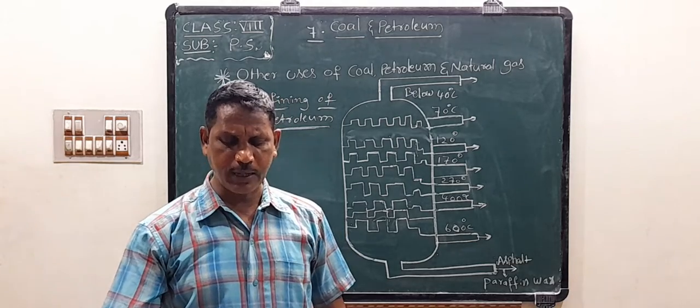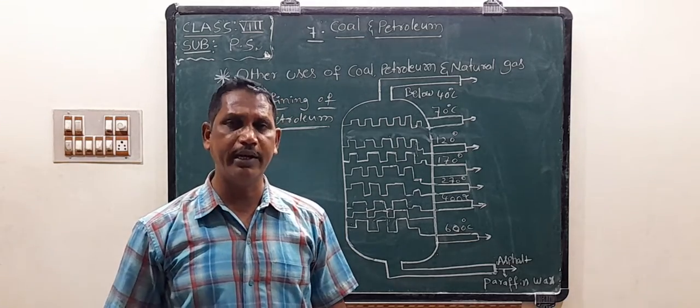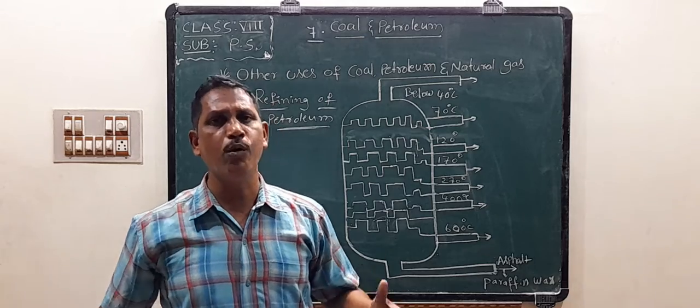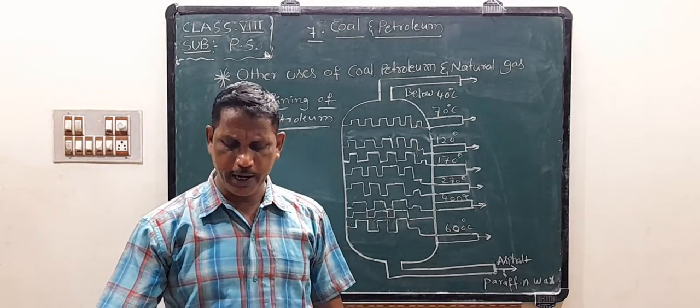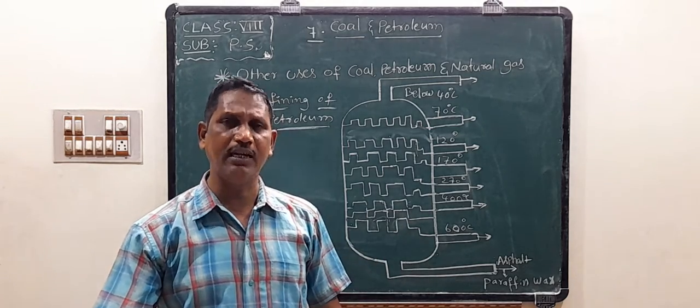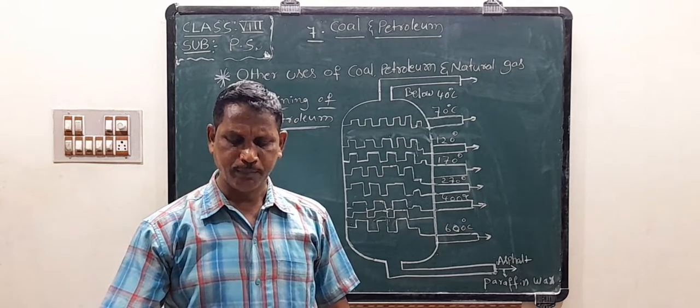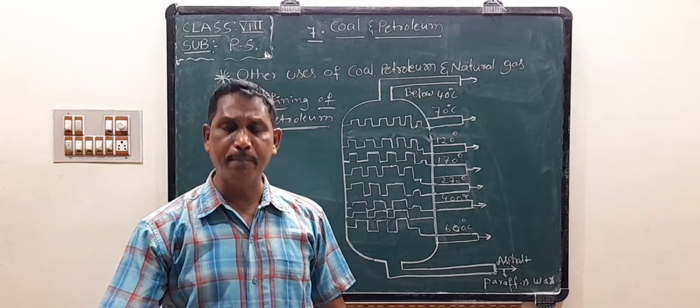Nowadays we can separate many more components from petroleum: fuel gas, petrol, diesel, kerosene, etc. are all obtained from the petroleum mixture.